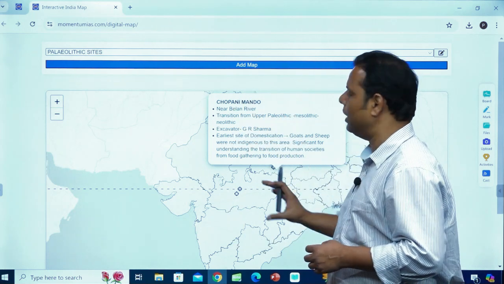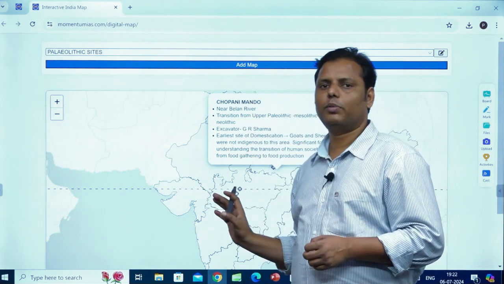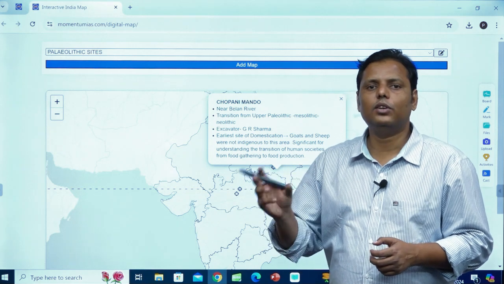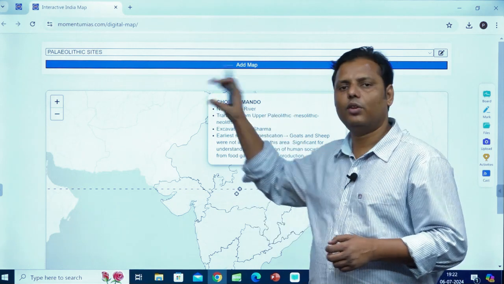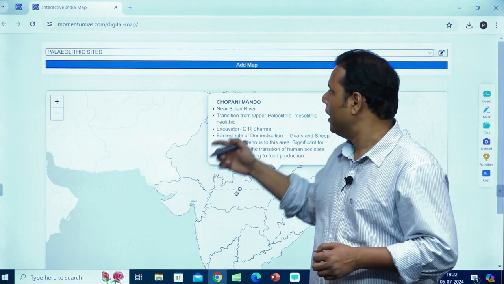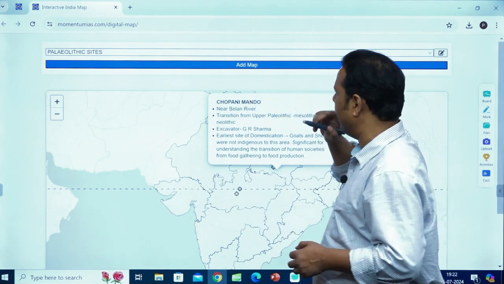By precise, what I mean is, since you have just 30 words, we are also providing the information within 30 to 50 words, so that you can remember it and produce it in your answer script. So basically this is how we have been preparing this map.